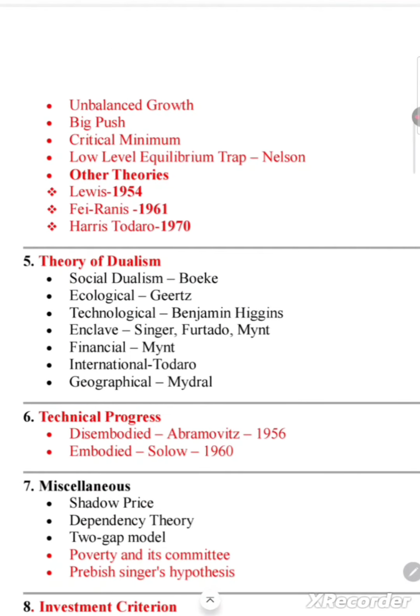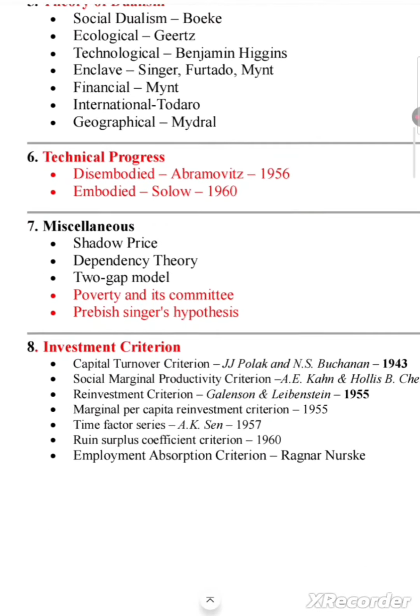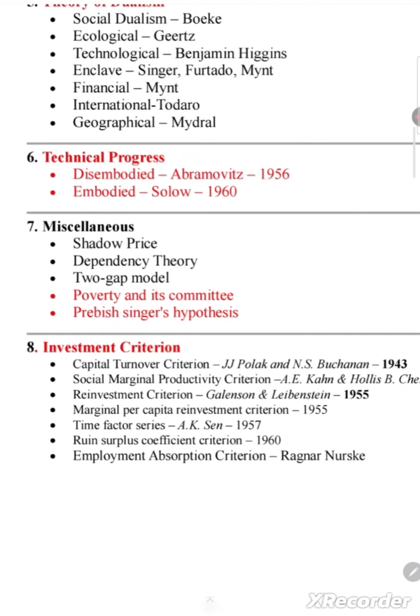Next, moving on to the theory of dualism, you only have to learn their propounders as well as their meaning in one line. Next, again a very repeated question is technical progress. After that, in the miscellaneous topics, you have to do the shadow pricing, dependency theory and two-gap model.